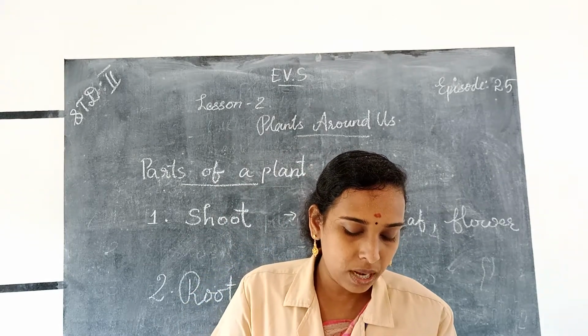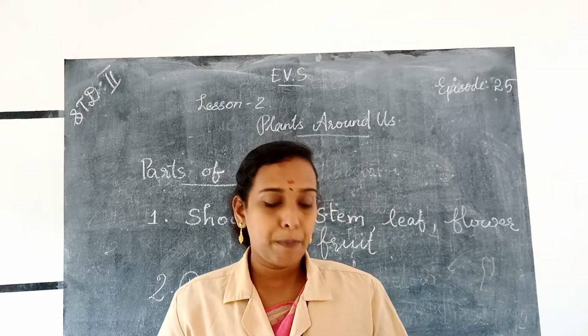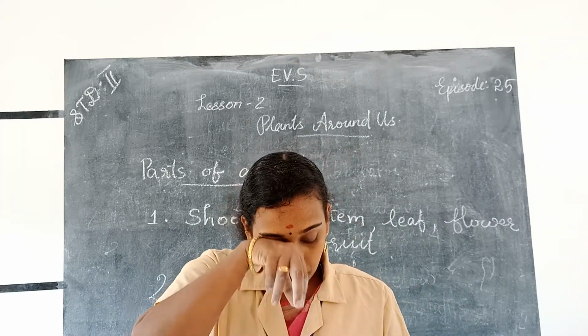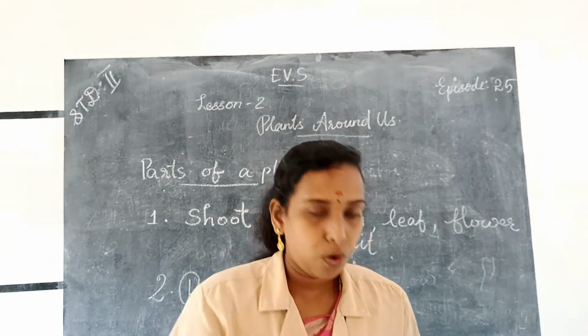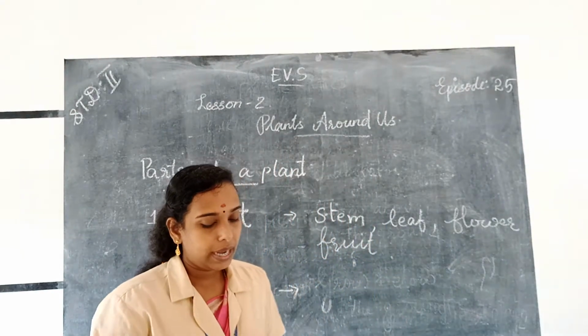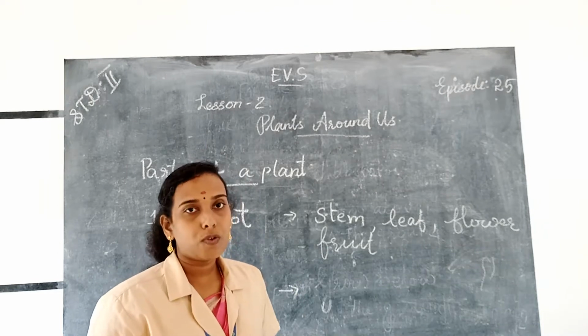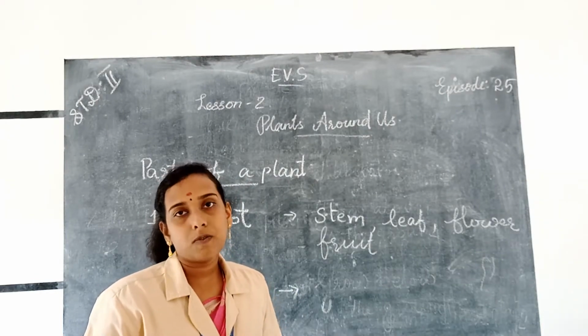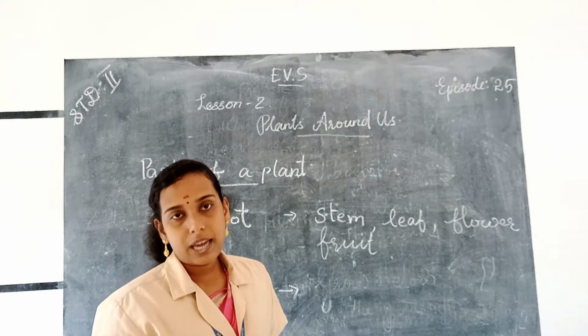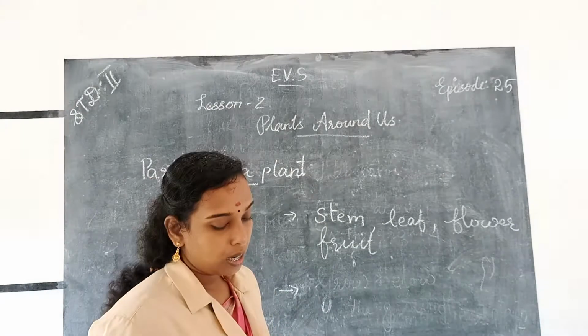We get different types of food from plants and we use different parts of plants as our food, like roots, stem, leaves, flowers, fruits, seeds. Okay, so we get food from different parts of the plant. So we get food from which of the parts?